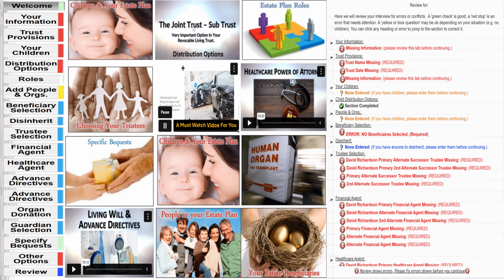Right next to that it says joint trust or sub trust. That would be under the distribution options. And then the estate plan role. You see, they're in step-by-step order to show you what you're going to be putting into your revocable living trust. And on the right side, we'll put information to show you the review.